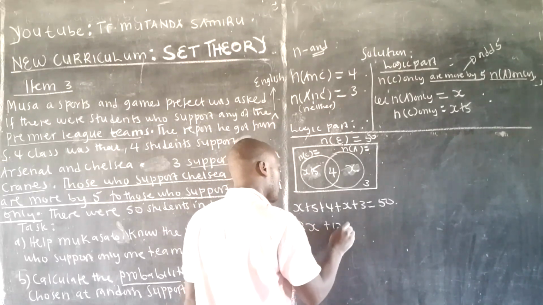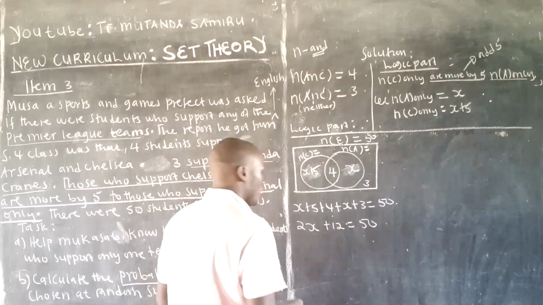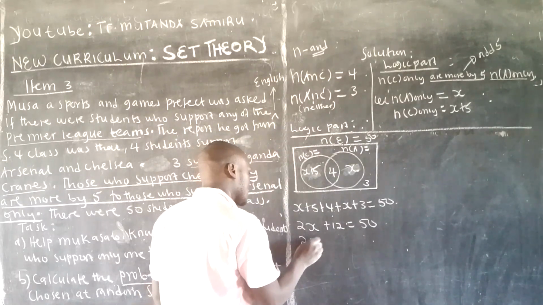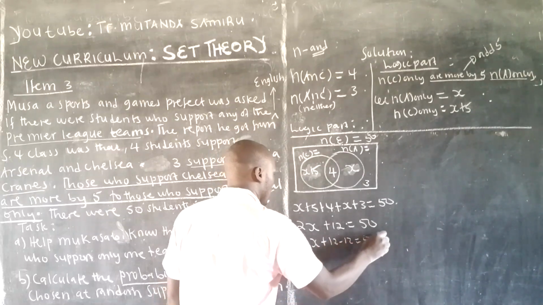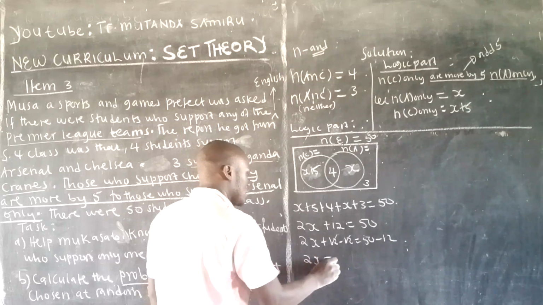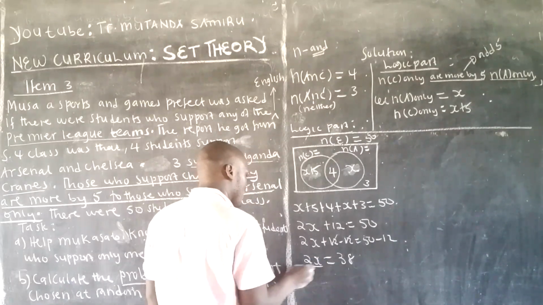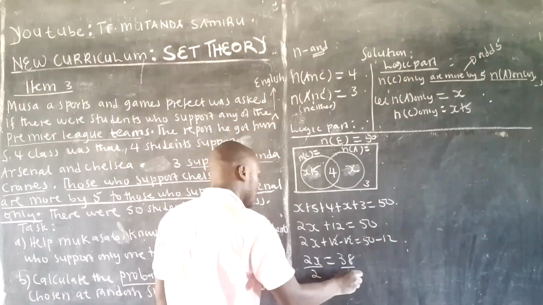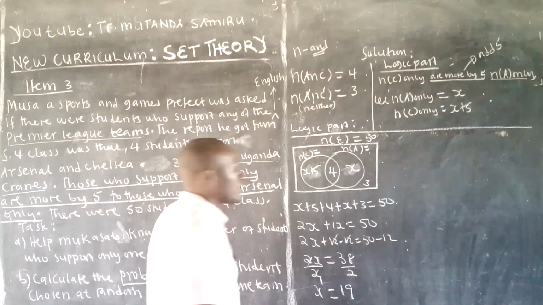So 2x plus 12 equals 50. Therefore 2x plus 12 minus 12 is equal to 50 minus 12. You cancel that out, so 2x is equal to 38. Divide by 2, and now x is just 19.